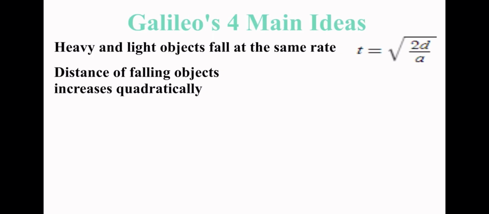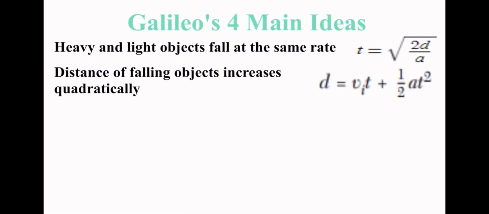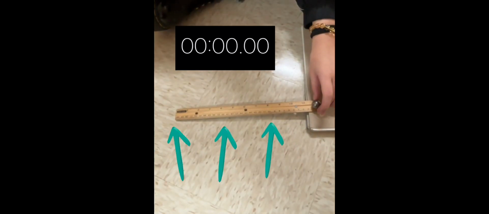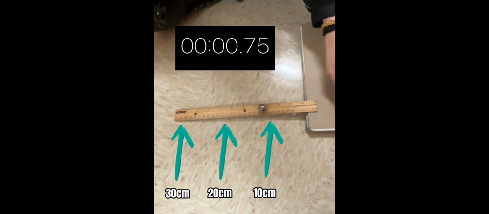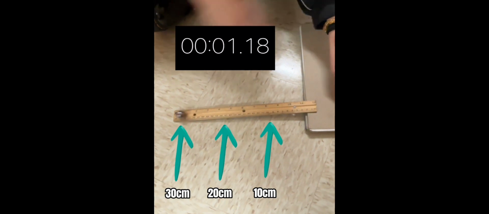Galileo's second idea was that distance of falling objects increases quadratically. He described it with the equation distance equals initial velocity times time plus half of acceleration times time squared. Here the object travels further in less time as more time passes, meaning that the object's distance increases quadratically relative